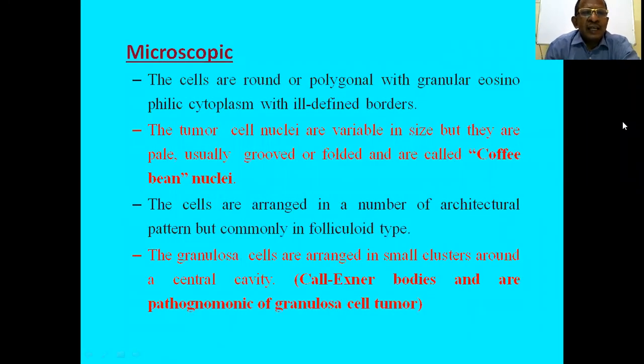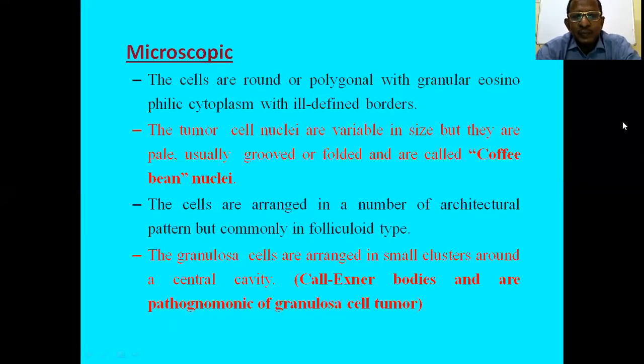Microscopically, the cells are round or polygonal with granular eosinophilic cytoplasm with ill-defined border, and the tumor cell nuclei are variable in size. The peculiarity is coffee bean nuclei. The cells are arranged in a number of architectural patterns, commonly follicular type.